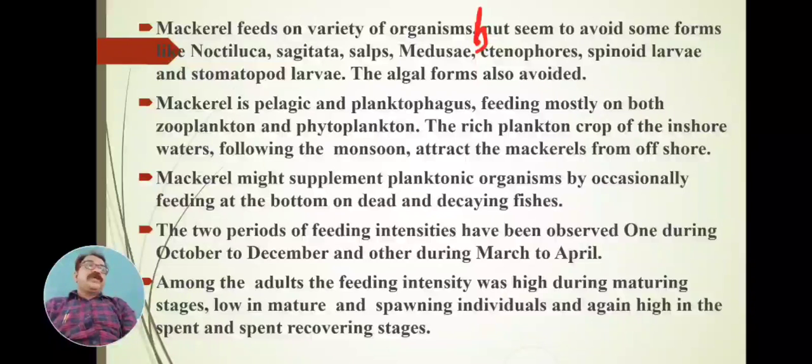Mackerel do not consume these as food. Which are these food material which are to be avoided? That is Noctiluca, Sagitta, salps, then medusae, ctenophore larvae, echinoid larvae, stomatopod larvae, and some algal forms.